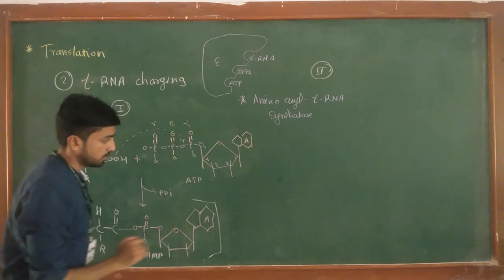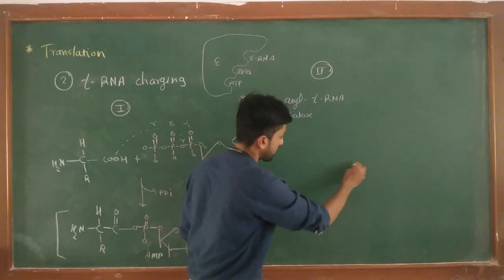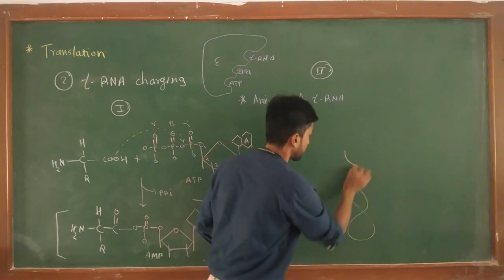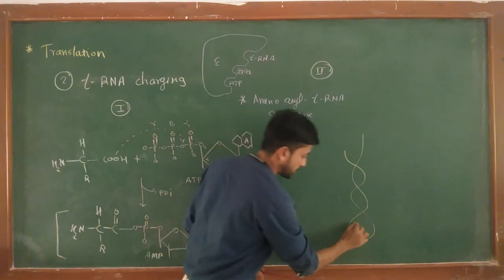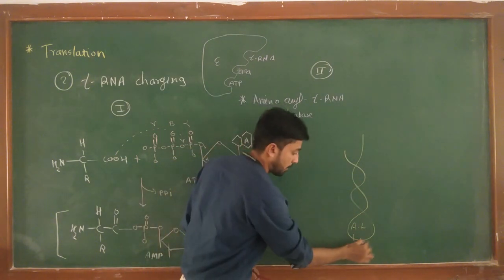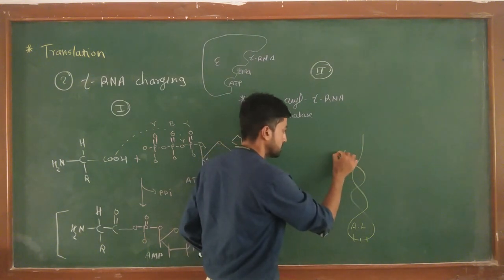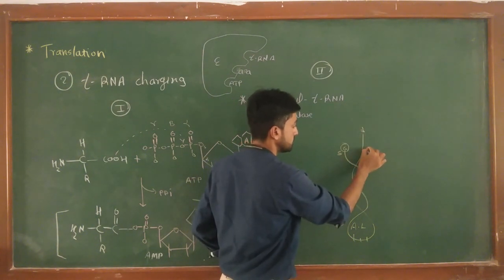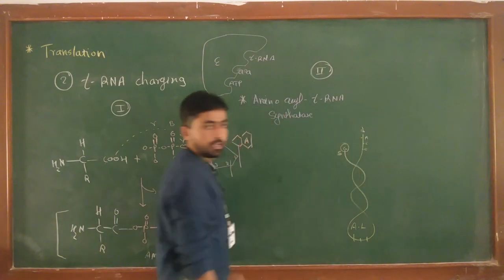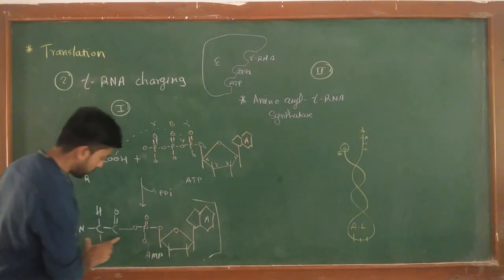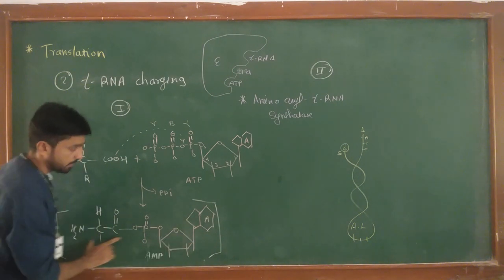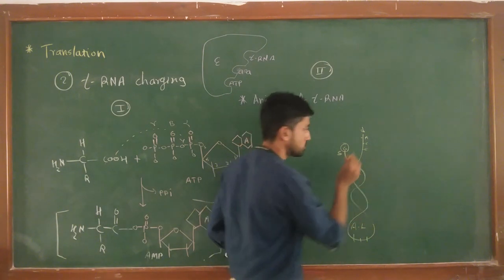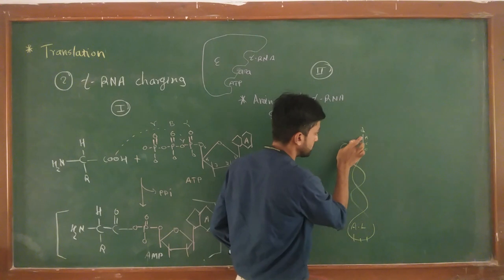So in the next step, what happens if this is the tRNA? The anticodon loop of the tRNA has the anticodon on it. This is the 5 prime end of the tRNA with a guanine and the 3 prime end with the CCA sequence. Now this amino acid transfers itself from AMP to the adenine of the 3 prime end of the tRNA. To understand the process well, I'm going to draw the molecular structure of this base.